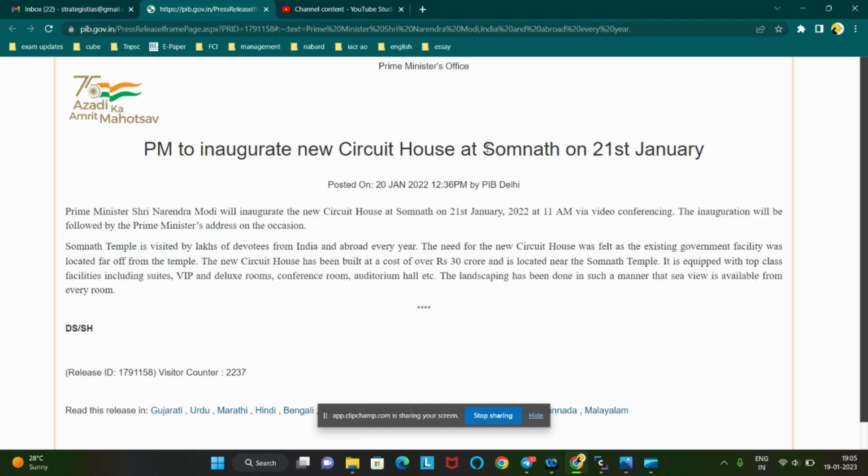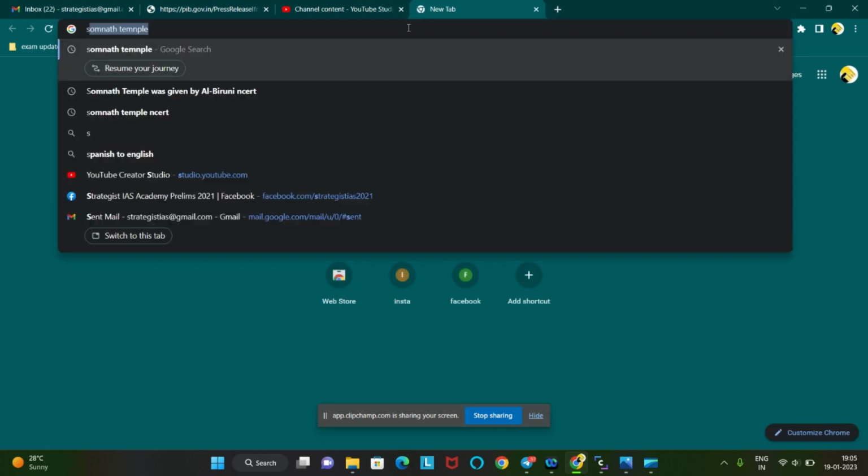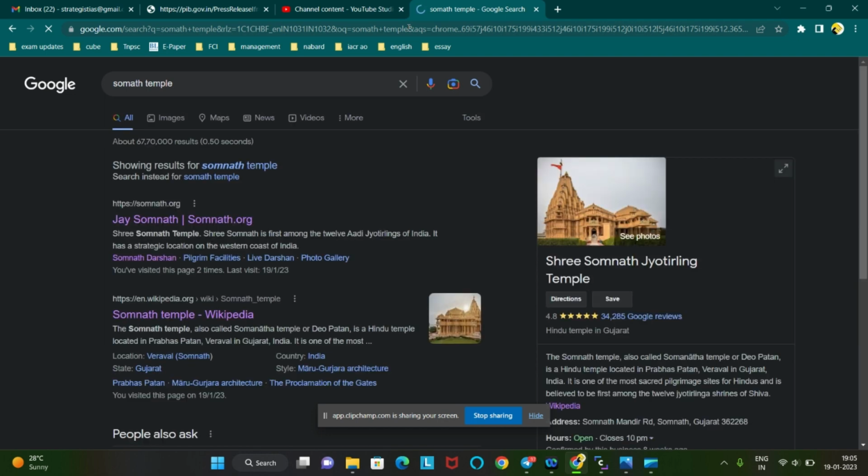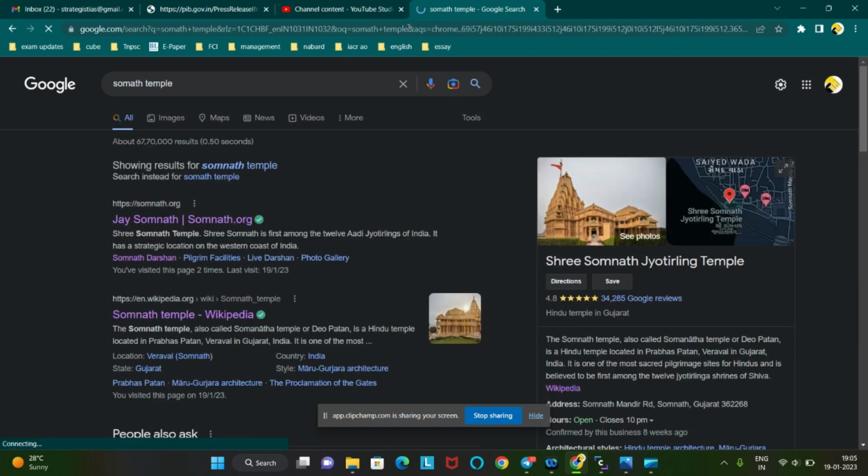So now what should we do? We should study about Somnath temple. So let us go and search about the Somnath temple. Whenever you are reading some data, you should read from the government website or the official website, and Wikipedia you can just keep as a reference. Another important source is NCERT.